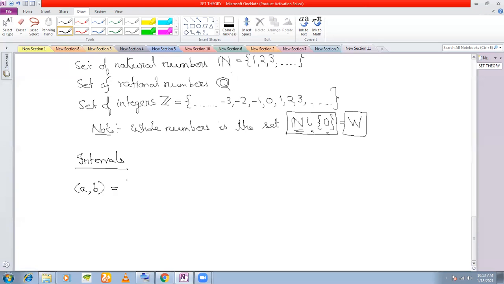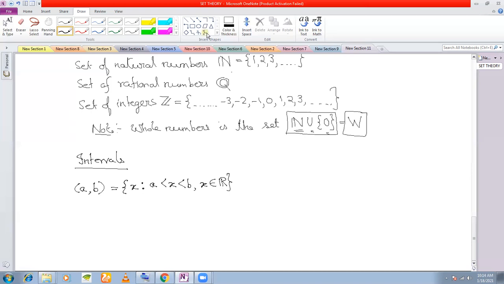And what does this set represent? It represents all the numbers between A and B, but not inclusive of A and B. You understood? {x such that A less than x less than B, x belongs to R}. Understood?